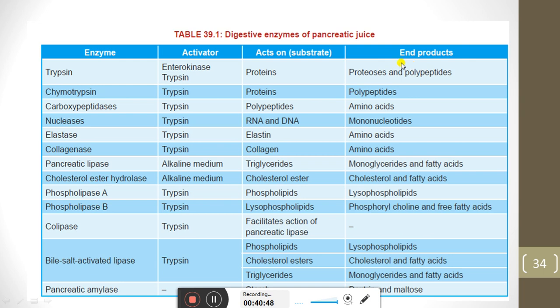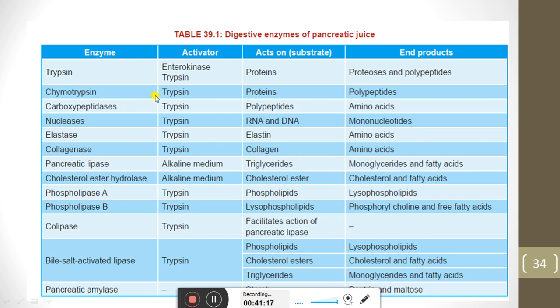We can see here the trypsin enzyme. Okay, we are talking about trypsin. Trypsin is activated by enterokinase, and it will act on the protein substrate, and the end product is proteases and polypeptides.